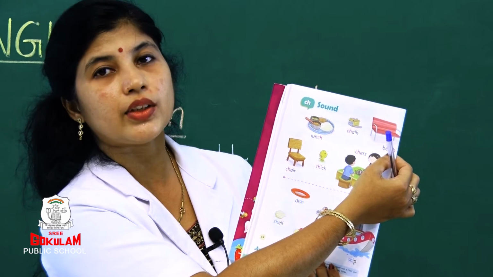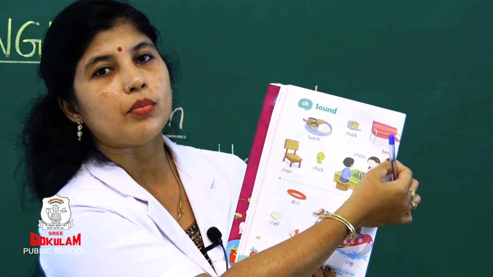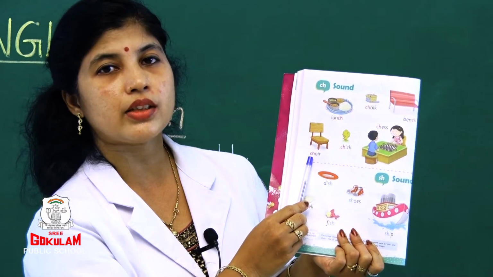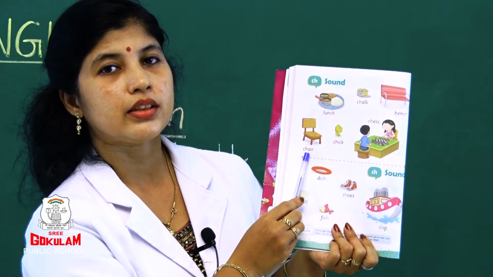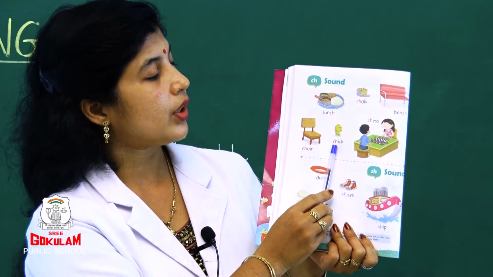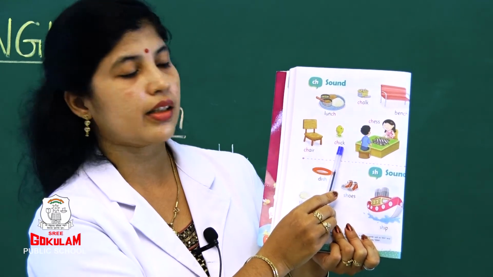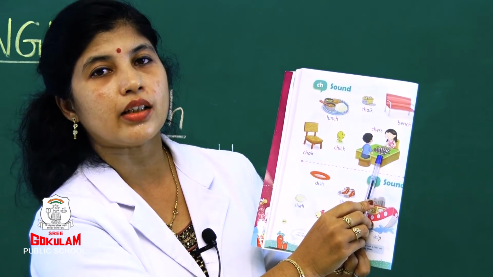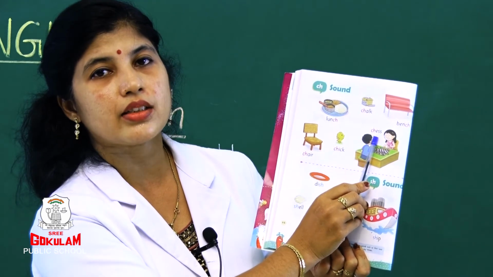Do you see? The color is different. What is the sound of C-H? Ch. Bench. Now see here, next picture. What is this? Chair. C-H. Chair. Next one. Chick. What is this? Chick. See here, then chess. C-H-E-S-S. Chess.